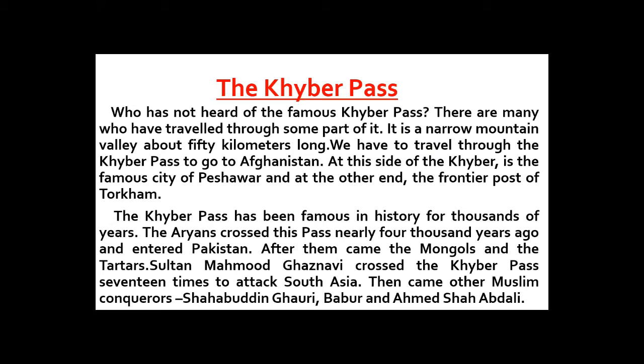At this side of the Khyber is the famous city of Peshawar, meaning this is quite near Peshawar, and at the other end, the frontier post of Torkham. When Khyber Pass starts from Peshawar's side, it ends at Torkham, that is the border between Afghanistan and Pakistan. So this is all about the location and what kind of place the Khyber Pass actually is.